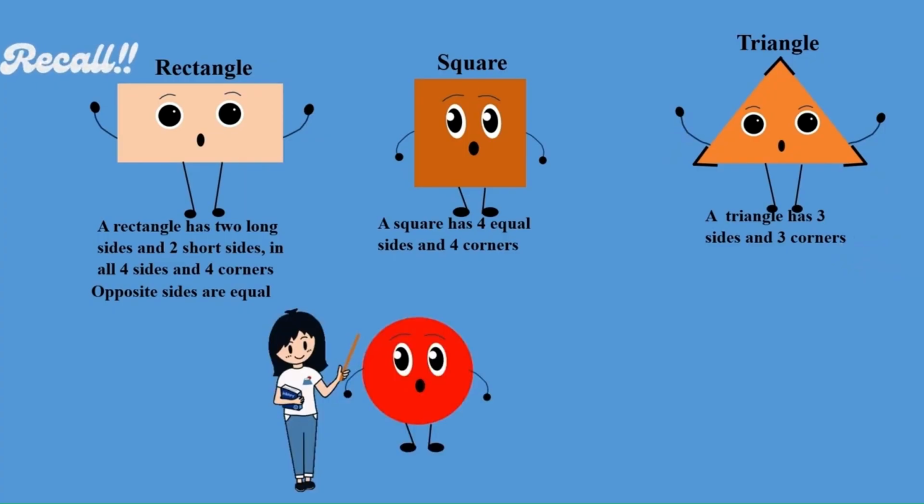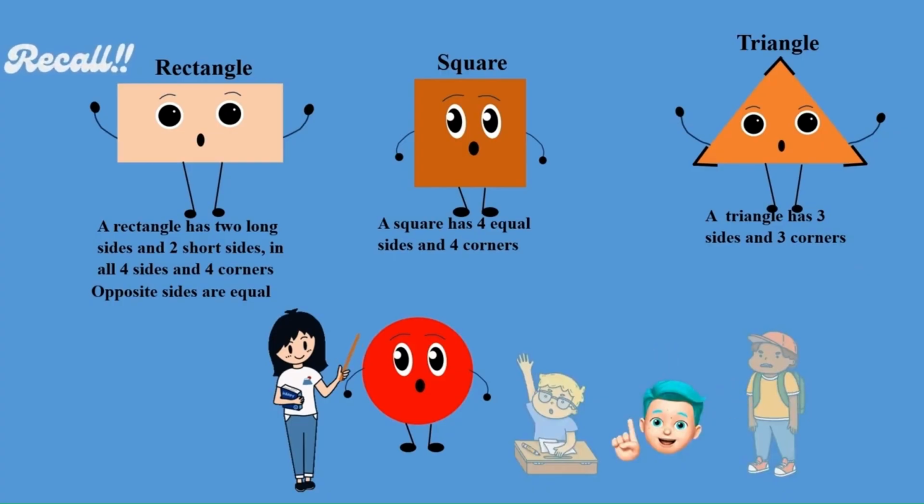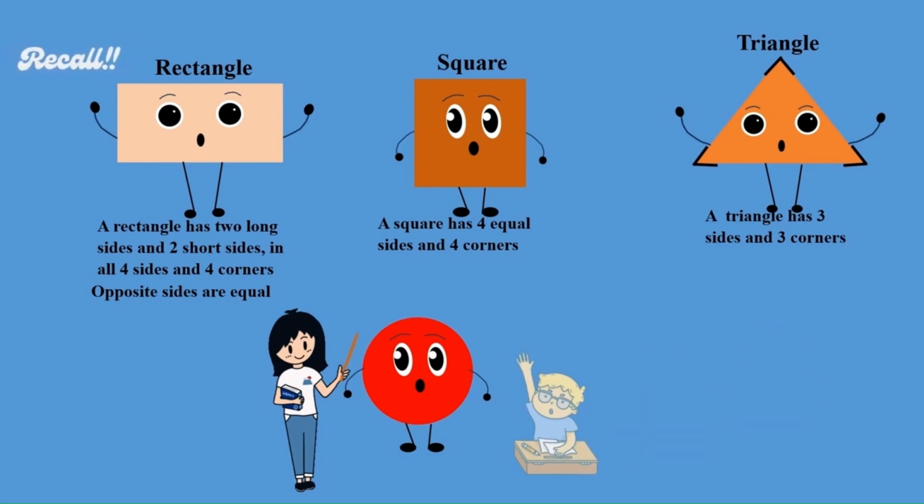What shape is this? Who can answer this? Now, out of this, Ted has already answered. Now, James. Okay, we'll give a chance to Sam. Okay, leg is fractured. Okay, Sam, now you answer. What shape is this? Circle. A circle has no sides or corners. That's great. So you all have understood correctly.